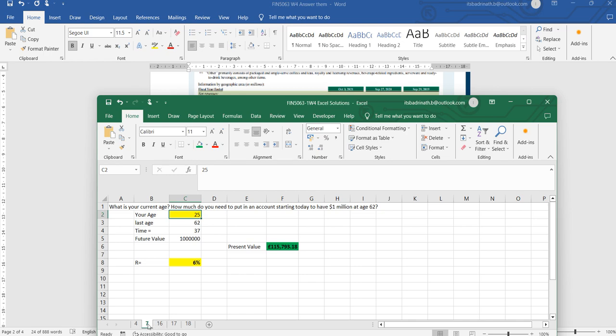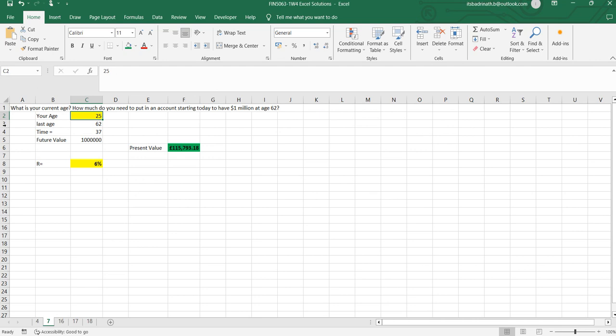Regarding the seventh question, I made my age 25 and it returns money at 7%. In the initial year, I am supposed to keep, in dollars, 81,804 in the account so that by the age of 62, it continuously generates returns as interest is paid to the account. The total time will be 37 years. In 37 years, whatever the 81,804 I kept in the account will become $1 million.